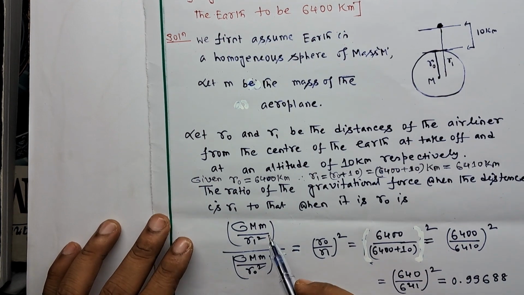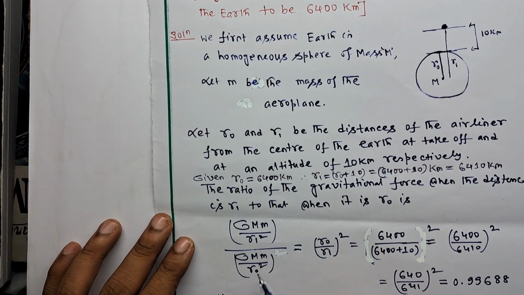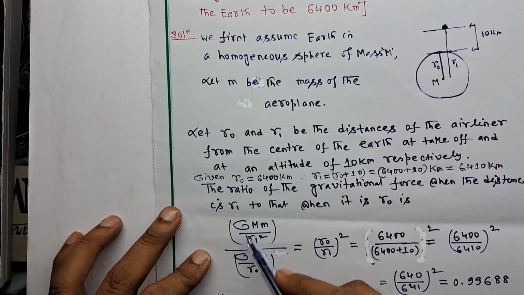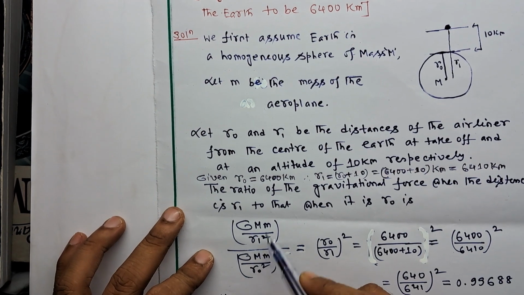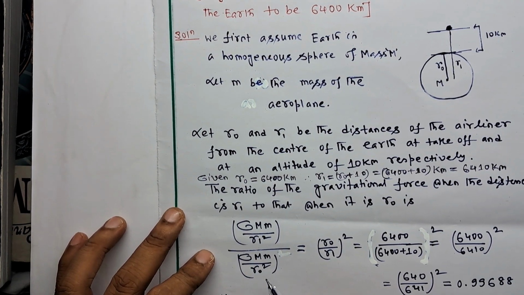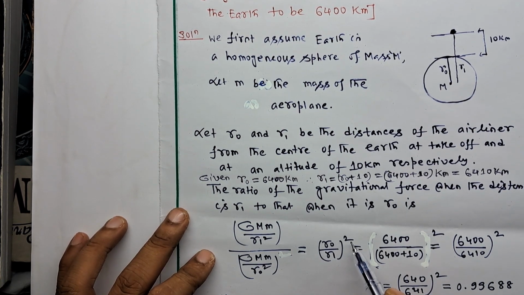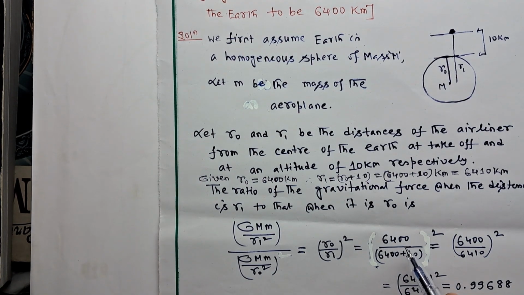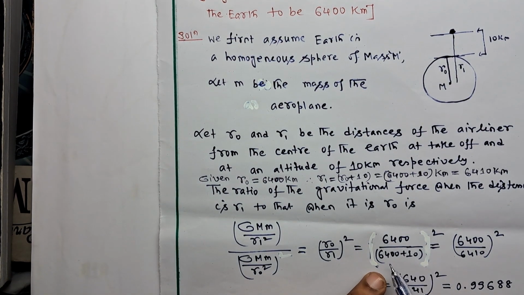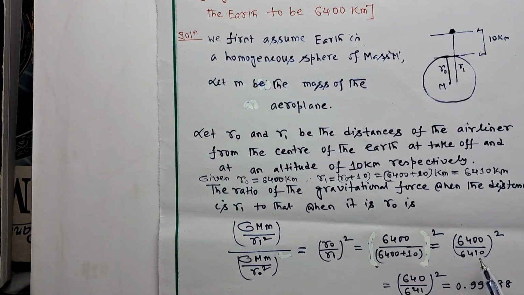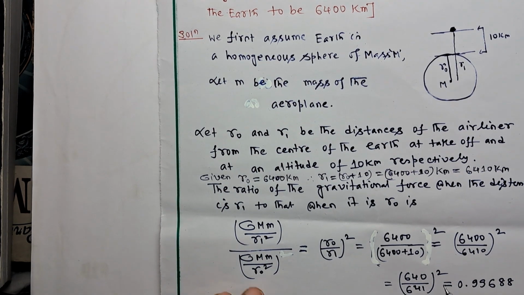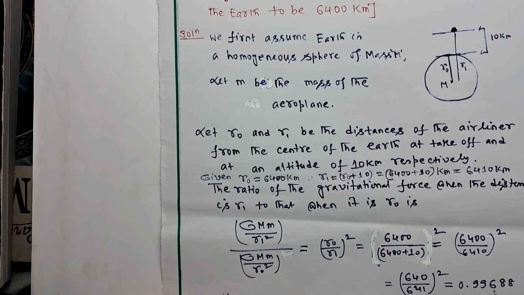is GM by r1 square by GM by r0 square. This is the gravitational force by Newton's law of gravitation. So it equals (r0 by r1) whole square, equals (6400 by 6410) square, and we get this term.